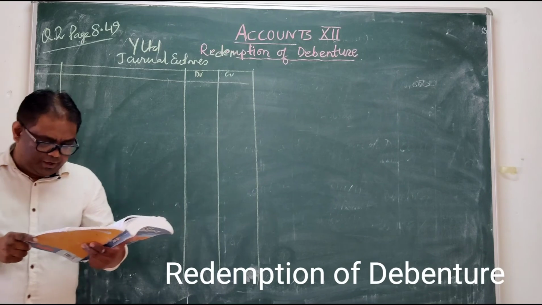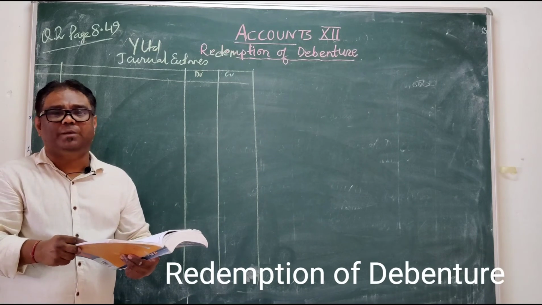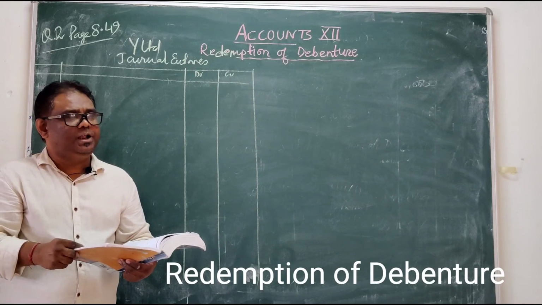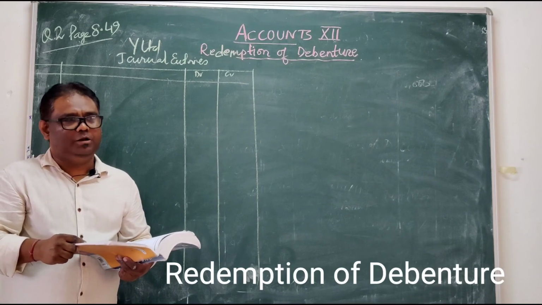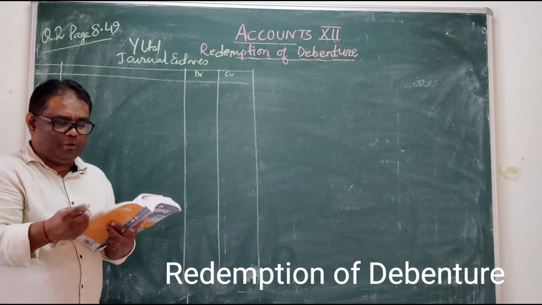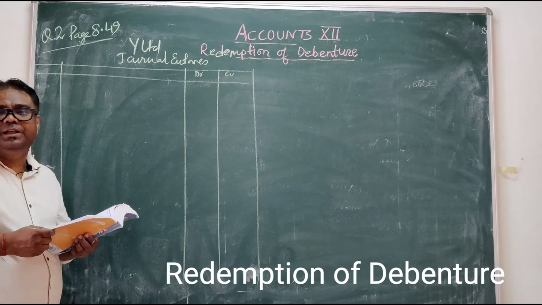When debentures are redeemed out of profit, in our last question we did capital, DRR should be created at 100% out of profit. Earlier, out of capital, it was 10%.